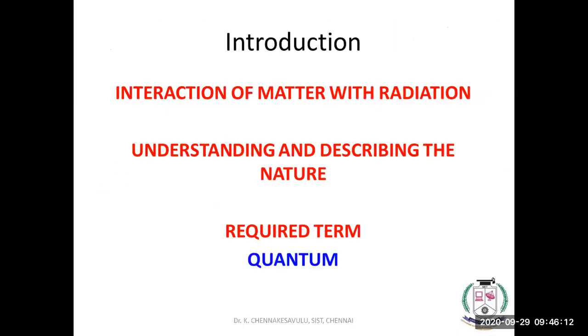Okay, and one more important thing is, if you want to define or understand nature or the universe, we need quantum chemistry, or it is an interaction of matter with radiation. That is even the definition of basic spectra. The spectrum or spectroscopy definition is interaction of matter with radiation. Matter may be solid, liquid or gas, and radiation is here electromagnetic radiation.